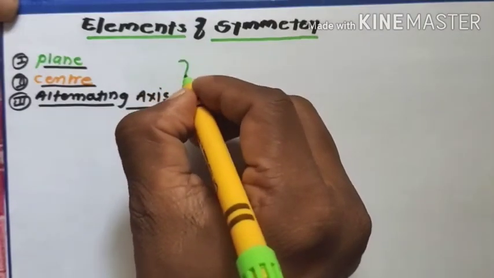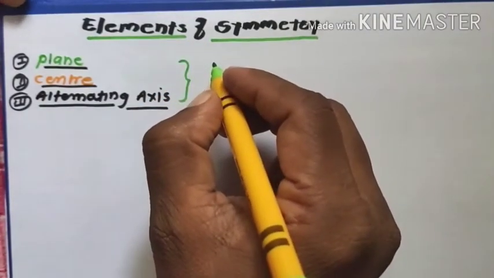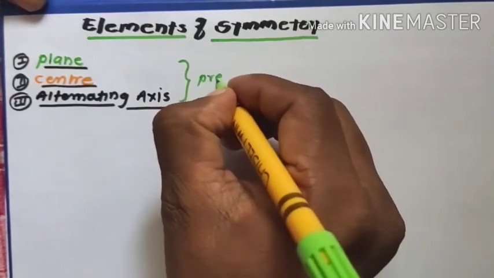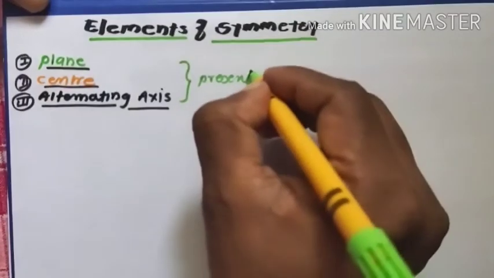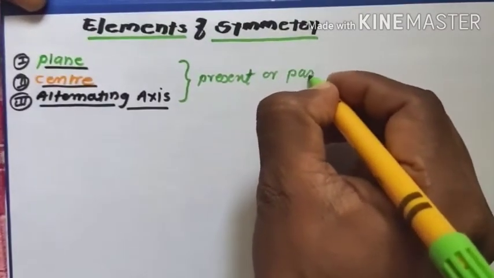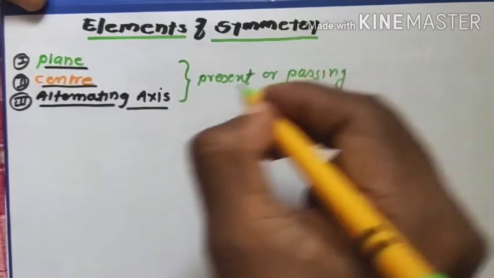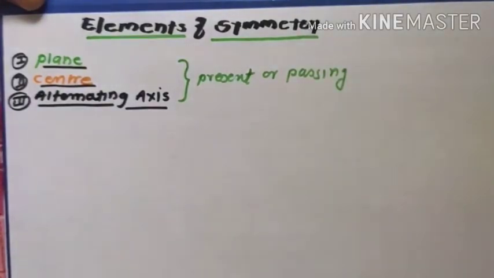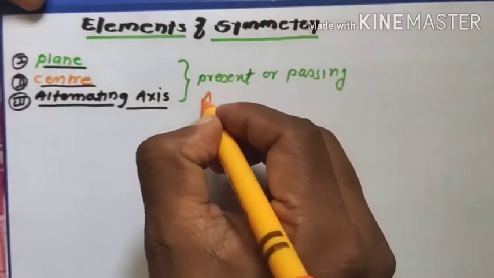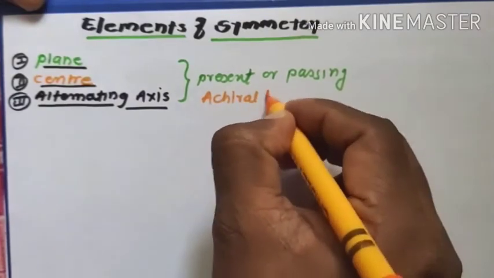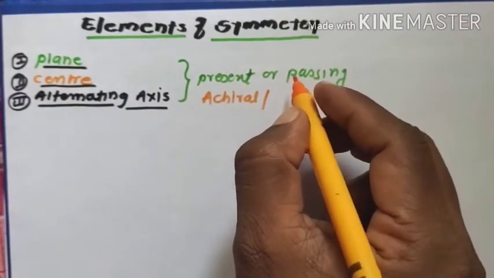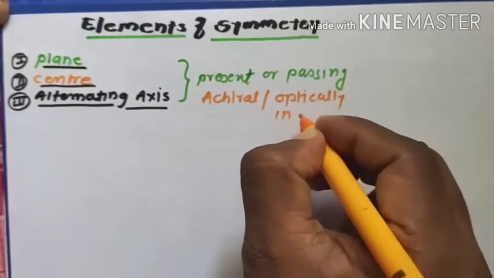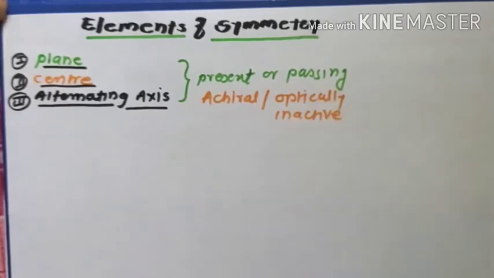If any one of these three is present, then the molecule is known as achiral, or optically inactive.